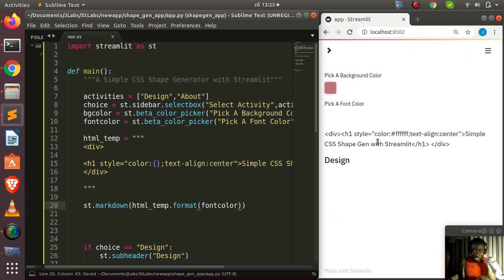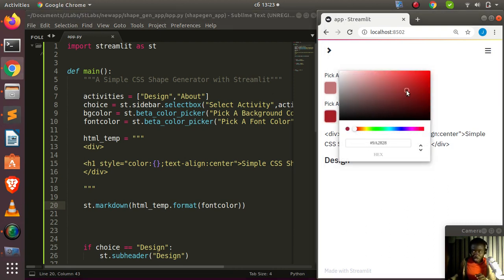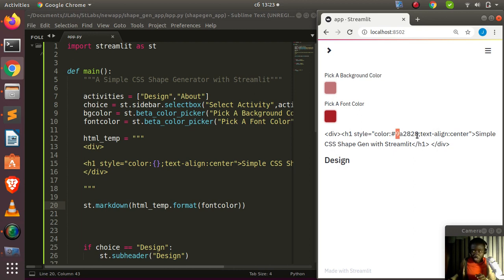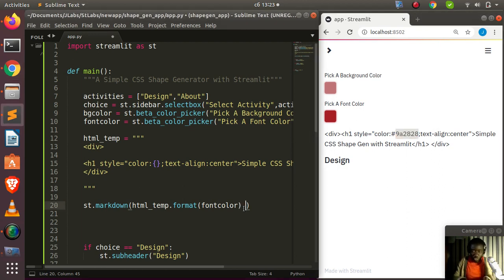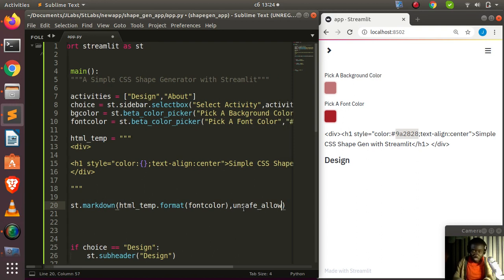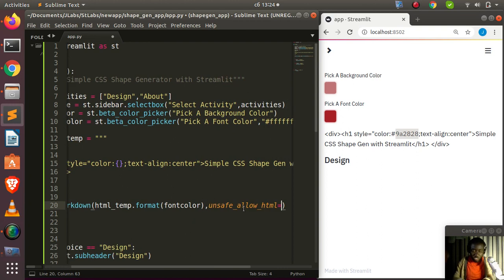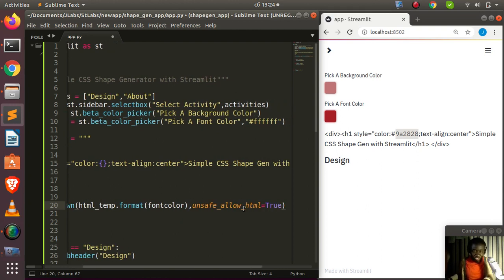So I save it and I see that it has come here, right? It is showing it as raw, right? In case I pick a color, let's pick a color for this. Let's pick this one. Now if I pick that color and you check, it has changed the number here, right, as you can see. But this is not the best. I have to make sure that it is shown, right? So this is the next one, going with unsafe_allow_html. You set that one to true. This is to protect you, right? So perfect. So now if I do that, it's going to render it perfectly for us.